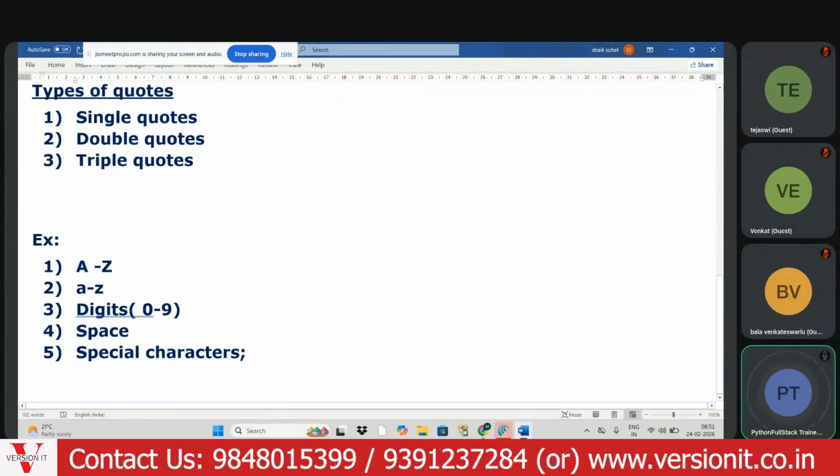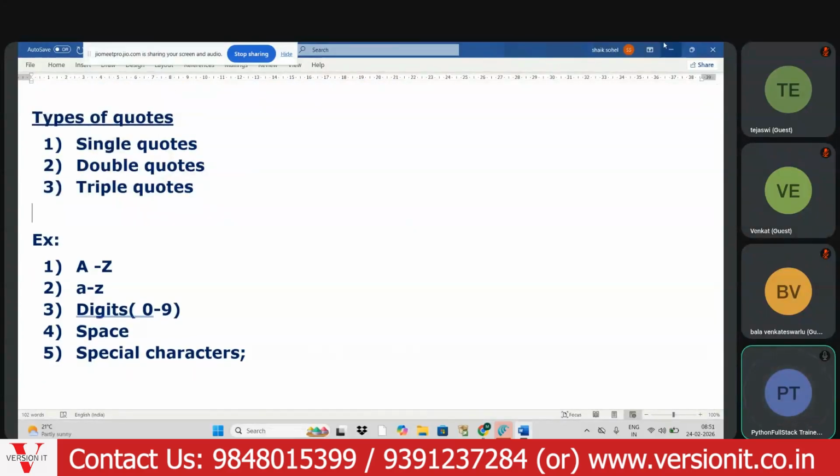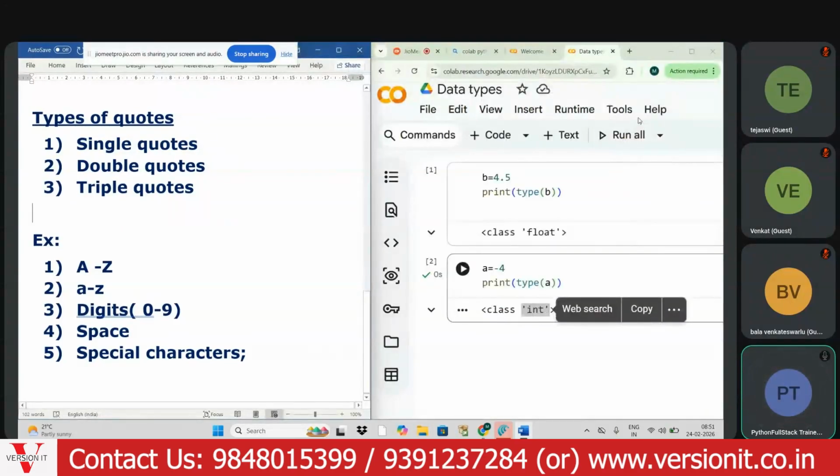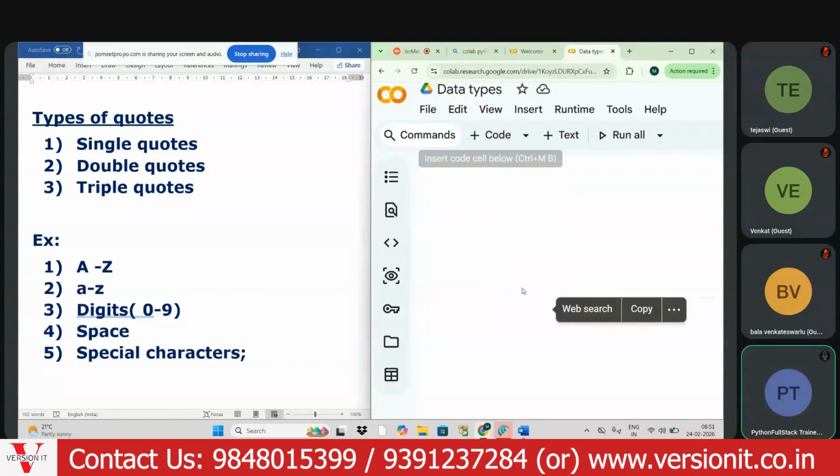Okay, now this is the point you need to observe. A string means any data which is enclosed in quotes, or a stream of characters enclosed in quotes. You see it here, my dear aspirant.